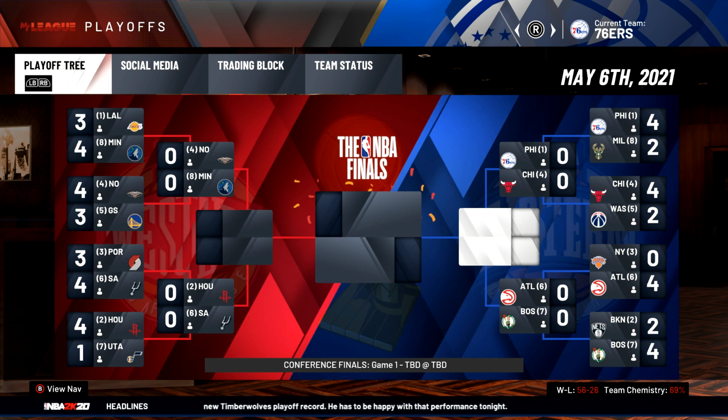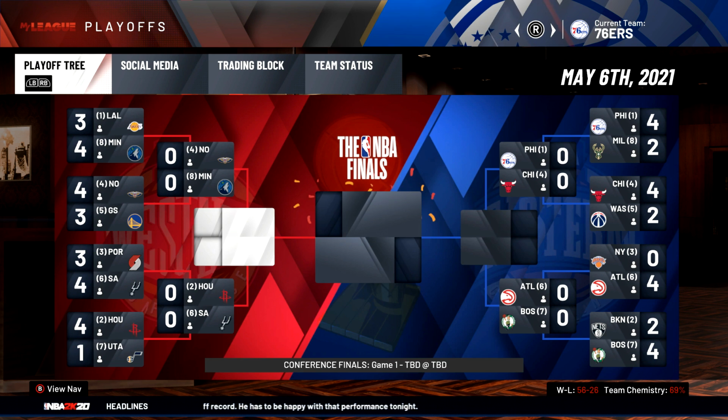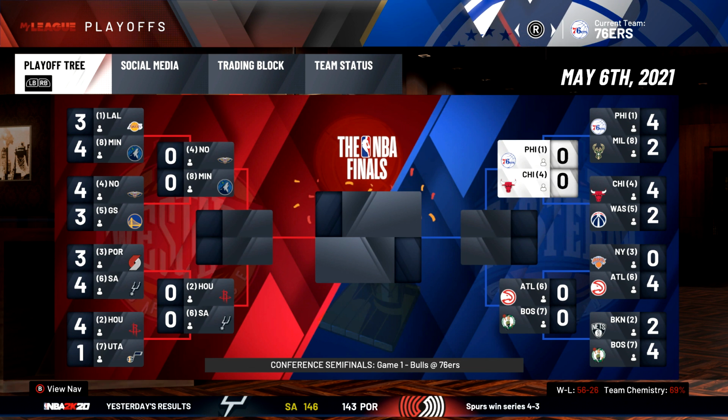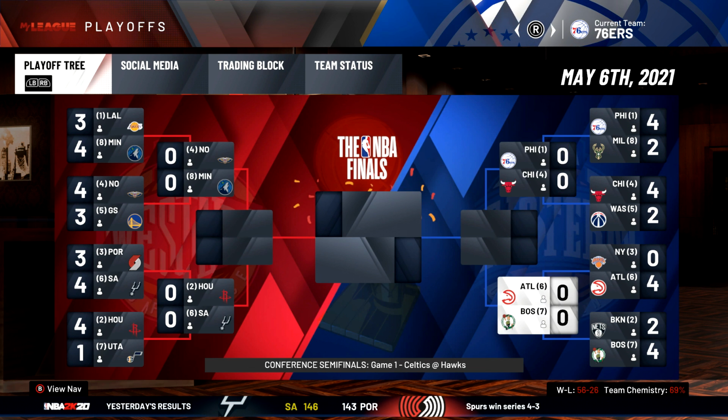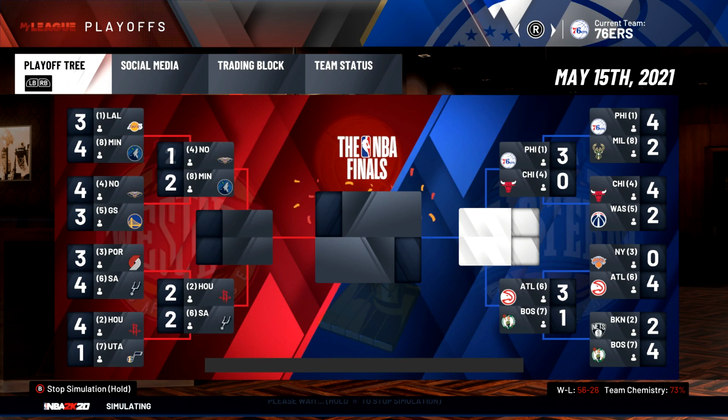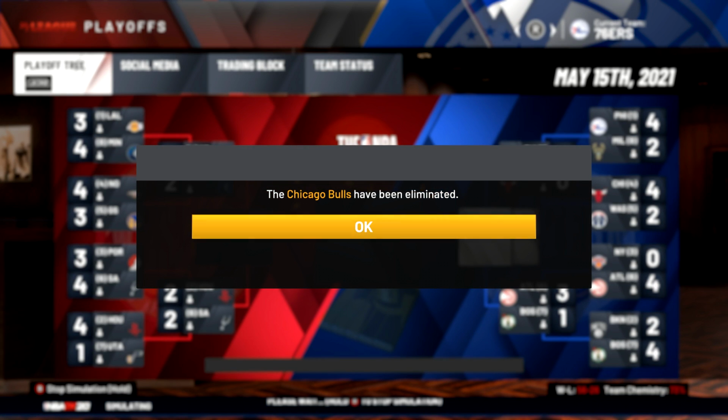Alright, so we got a few rookies moving on to the second round. We got Wilt Chamberlain and the Pelicans moving on in the West. And then in the East, we got Shaq and the Bulls, and we got Larry Bird and the Hawks. Let's simulate another round here, see if any of these guys can move on to the conference finals.